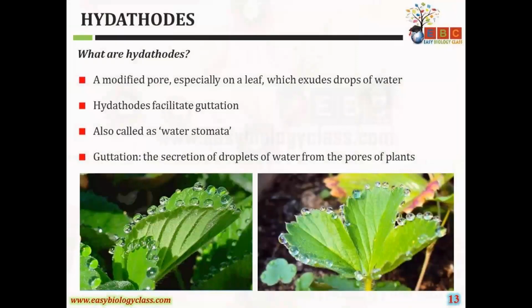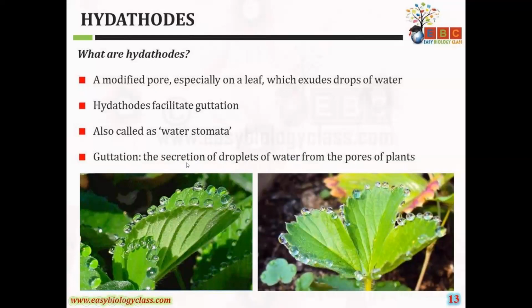So next one is hydathodes. A hydathode is a modified pore, especially on the leaf, which exudes drops of water. They release the water. Hydathodes mainly facilitate guttation, and are also known as water stomata. Generally stomata mainly help in the exchange of gases, but these water stomata mainly help in releasing water. Guttation is the secretion of droplets of water from the pores of the plants.